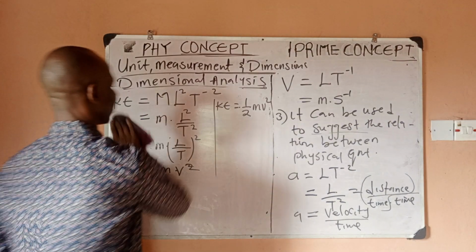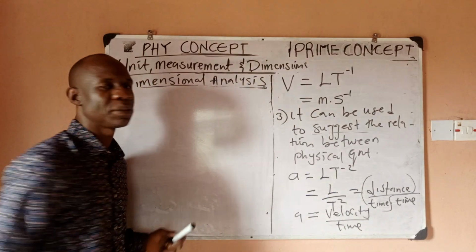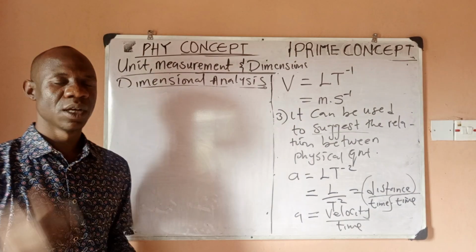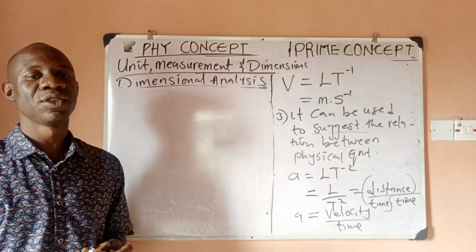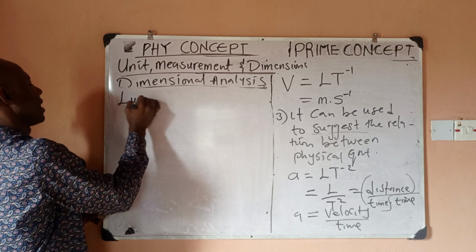So remember, I was still going to solve problems, more serious problems, based on these applications. But to tidy up this part of the video, I'm going to now mention the limitations of dimensional analysis.